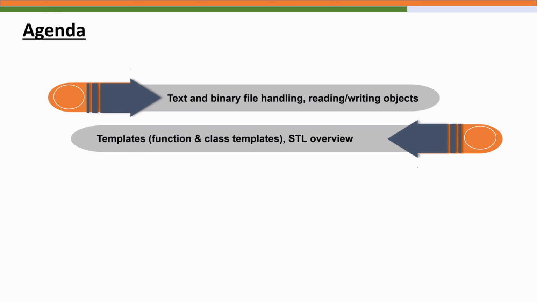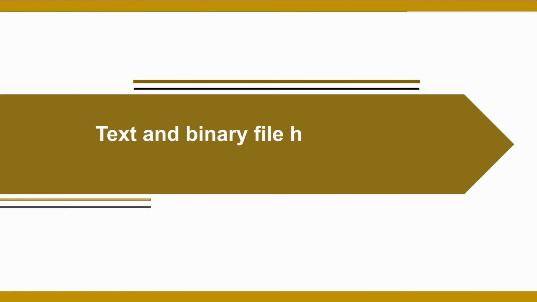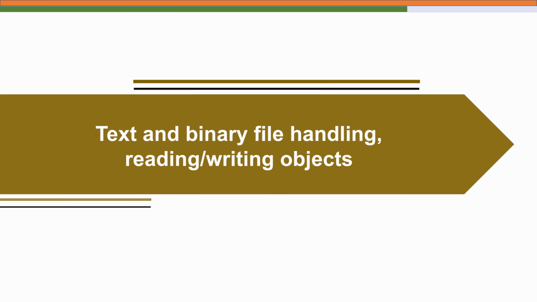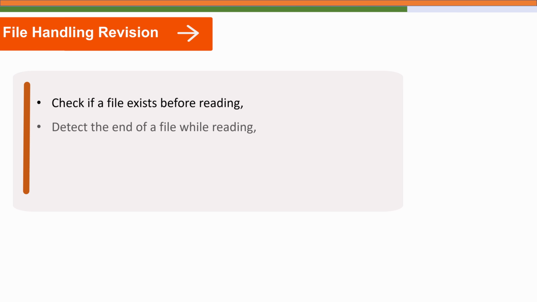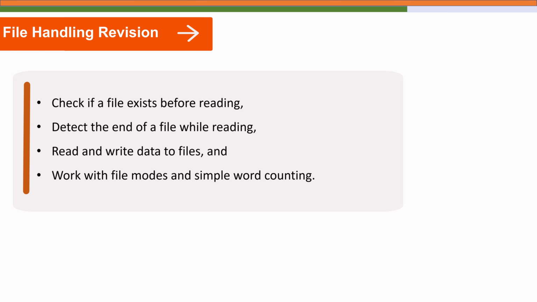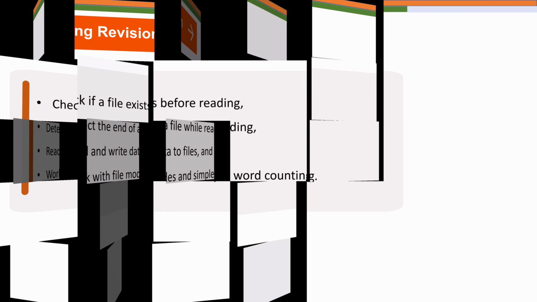So by the end of the session, you will have a clear understanding of how C++ handles data storage and generic programming. Before diving deeper into file handling concepts, let's quickly revise the essential operations that we can perform on files in C++. We will go step by step through examples that show how to check if a file exists before reading, detect the end of the file while reading, read and write data to a file, work with file modes and simple word counting. These examples will help you build a strong foundation for handling both text and binary files.